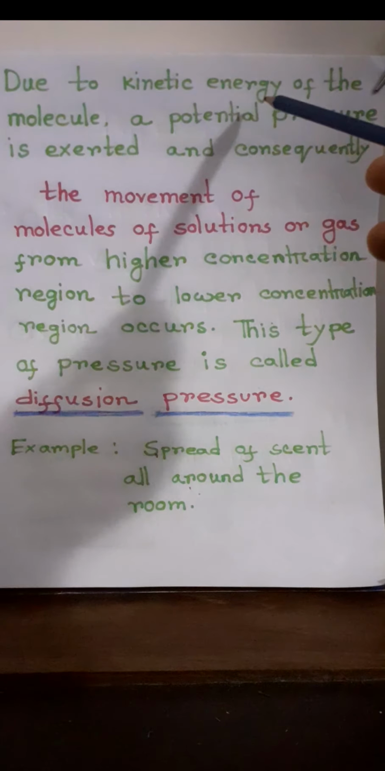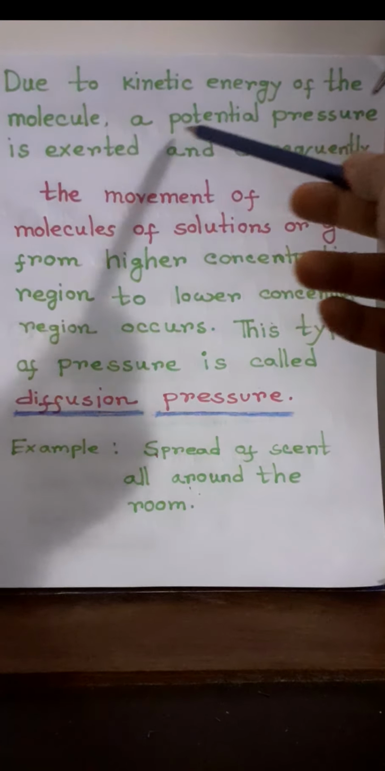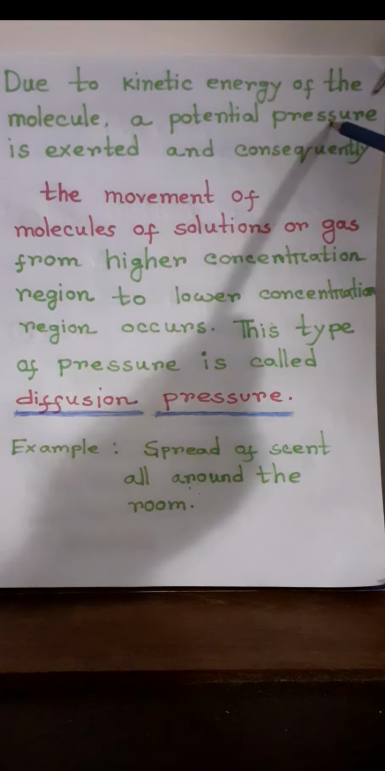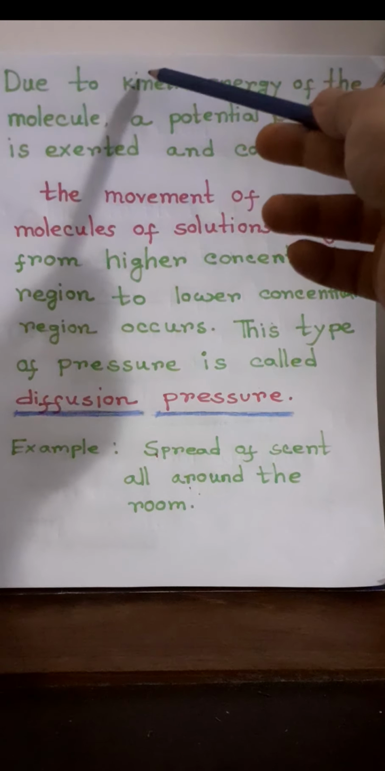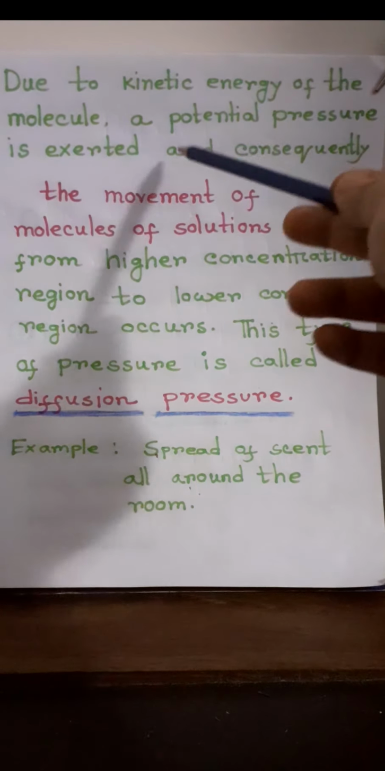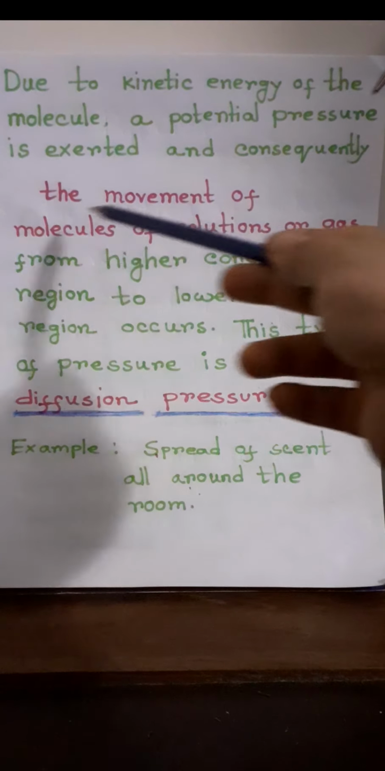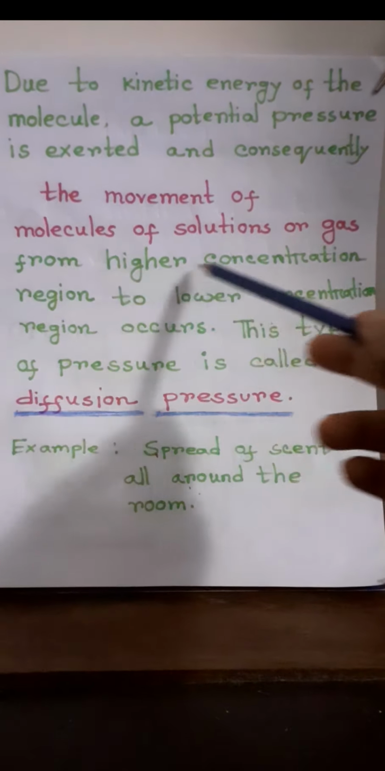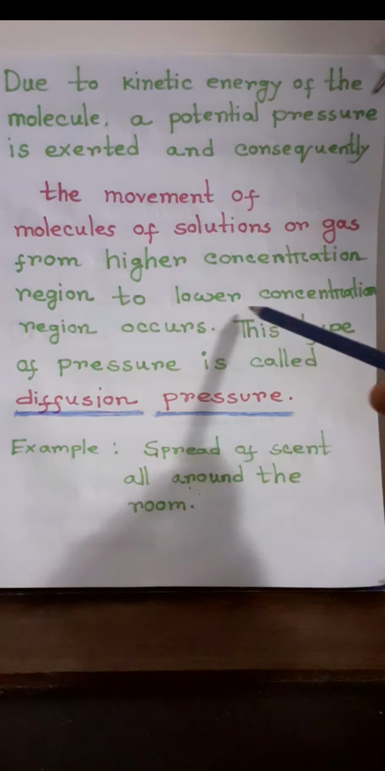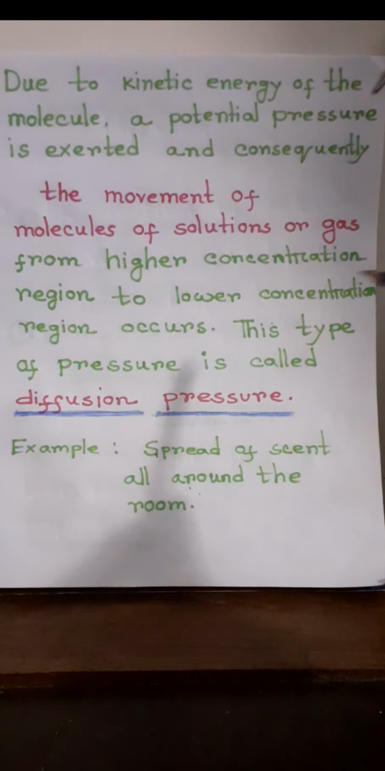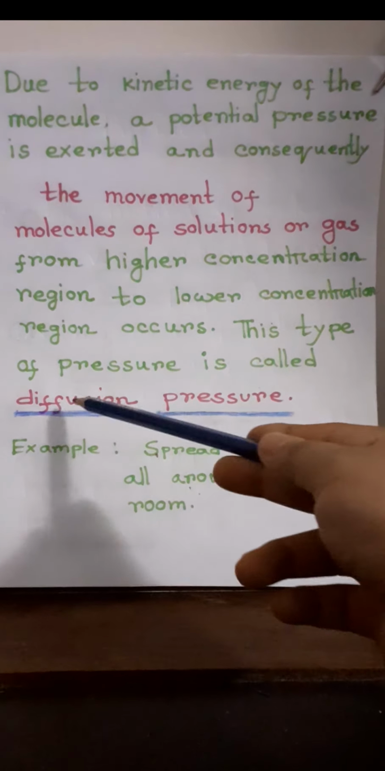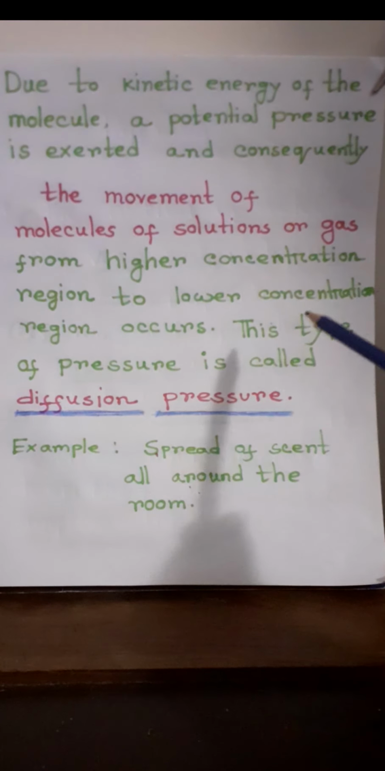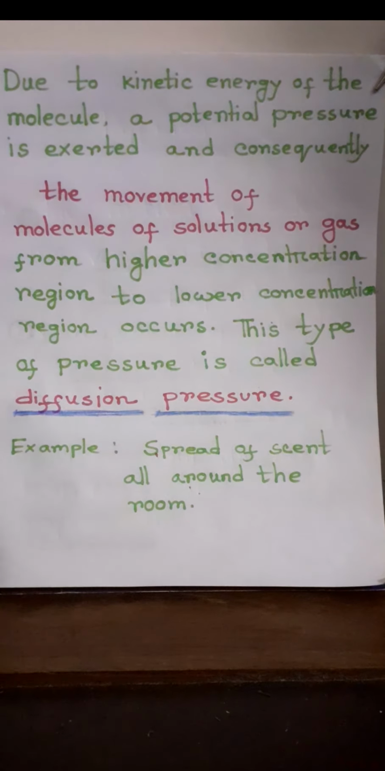Now, I am just repeating this. Due to kinetic energy of the molecules, a potential pressure is exerted. That means a potential pressure is the result of kinetic energy, and consequently the movement of molecules of solution or gas from higher concentration region to lower concentration region occurs, and this type of pressure is called diffusion pressure. Diffusion pressure is important for the diffusion process to occur.